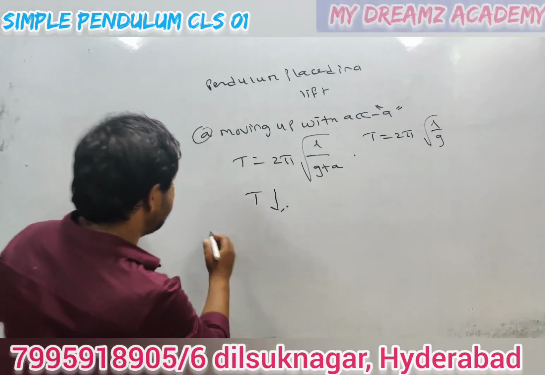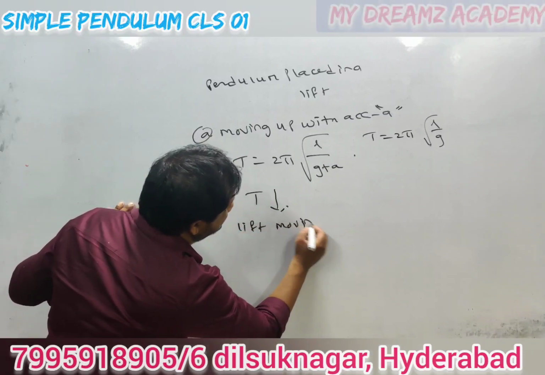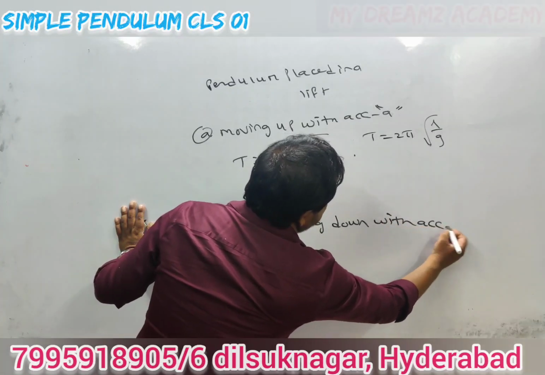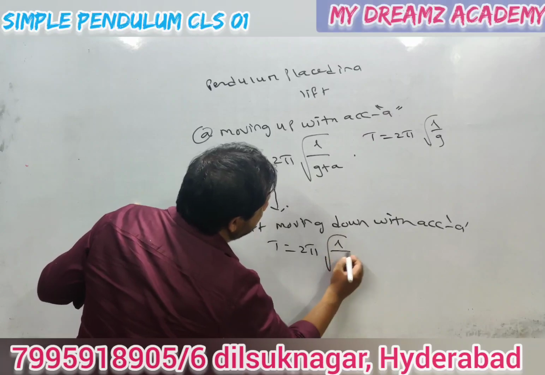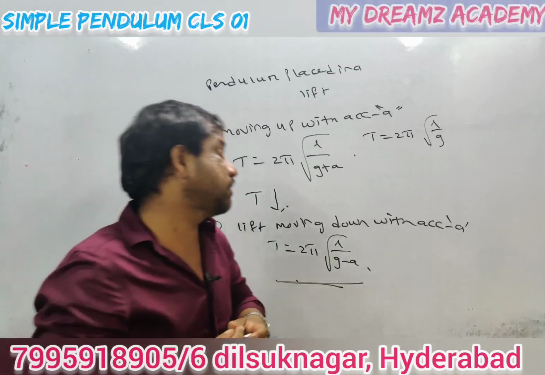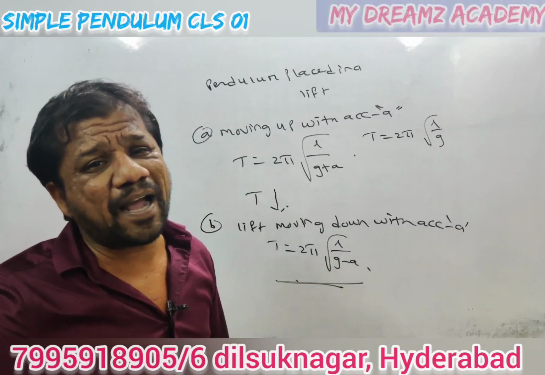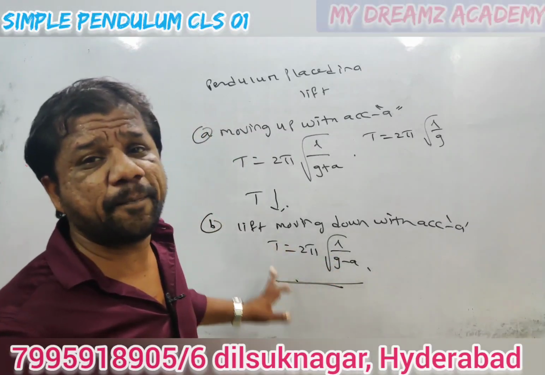Next, when it is placed in a lift moving down with acceleration a, T is equal to 2 pi into under root L by (g minus a). Now when the lift is coming down, the effective acceleration will be reduced. When acceleration is decreased, the time period will increase.